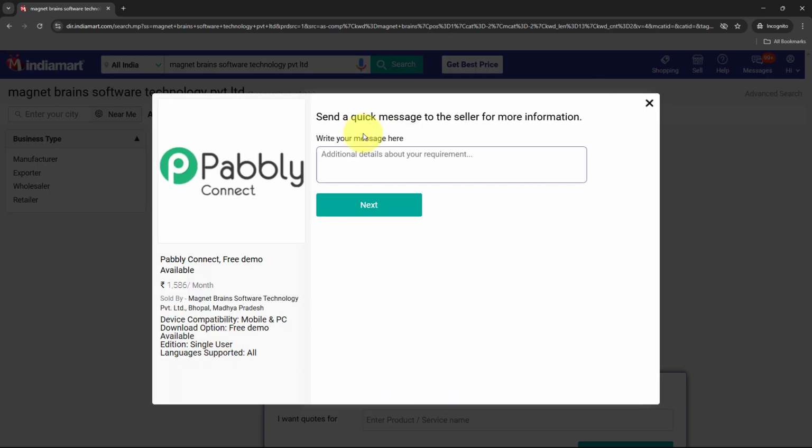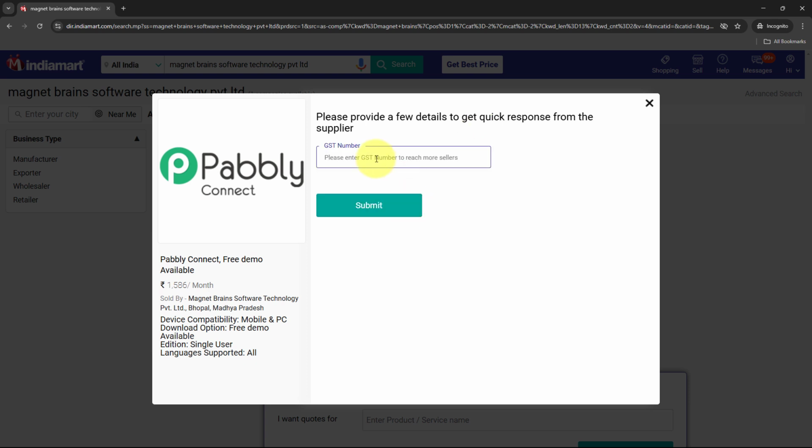It is asking for the message, that is the inquiry that I have. So for the inquiry over here, I'm going to write, we need servicing for 15 AC units in our corporate office. Please share a quotation and availability. So this is the inquiry that I have. I'm going to click on this next button. It is asking for the GST number, so I'm going to enter a dummy GST number right here.